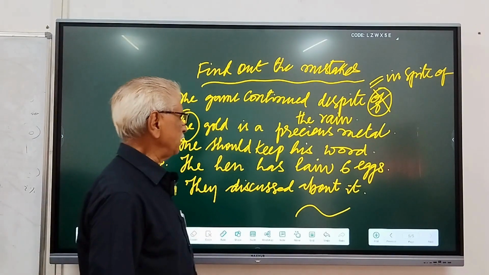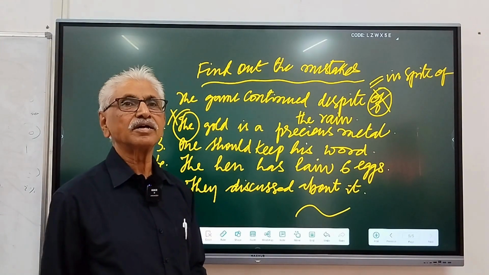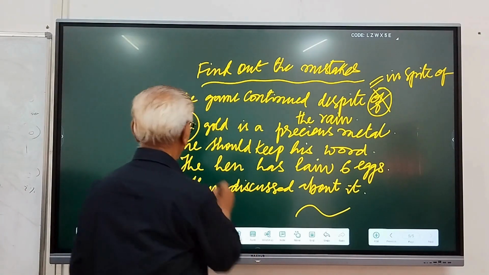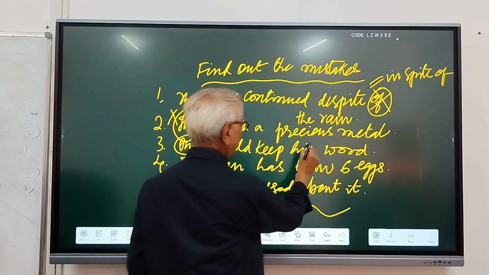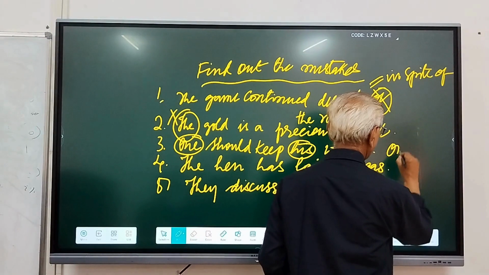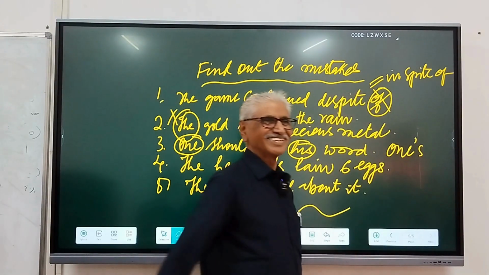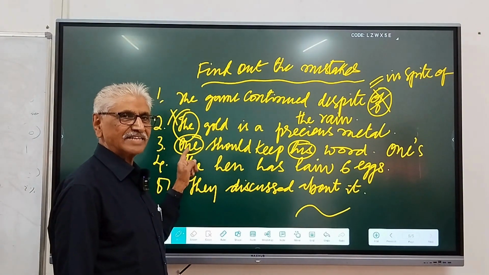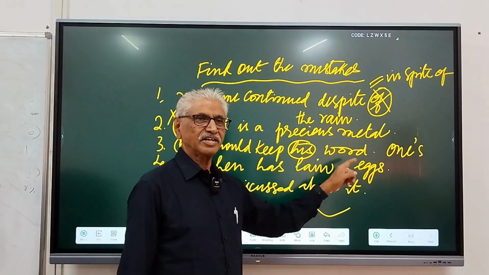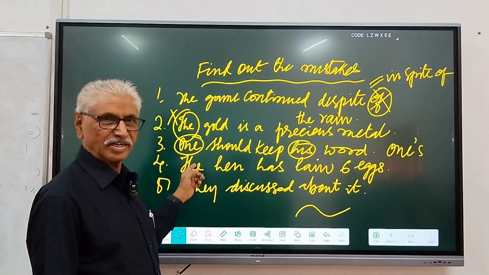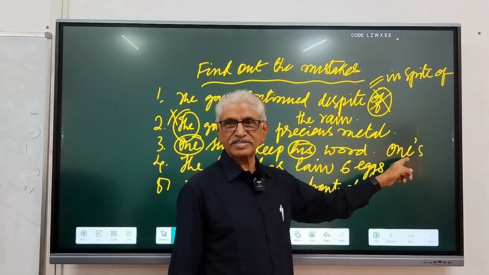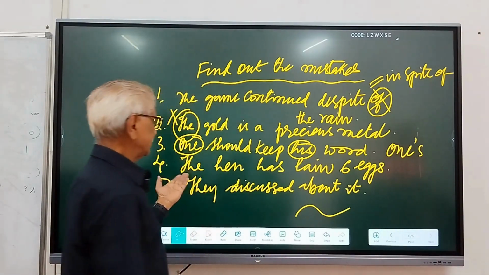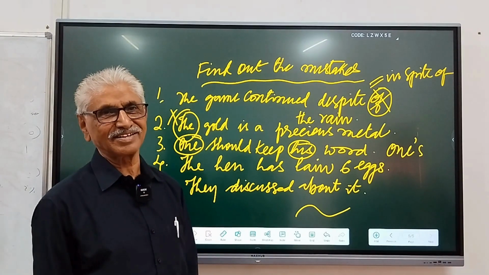Next: one should keep his word. One should be followed by ones, not his. If we use he as the subject, his is correct. But we have used the subject one, so we use the possessive case: one's word.